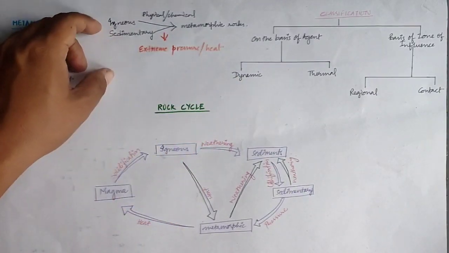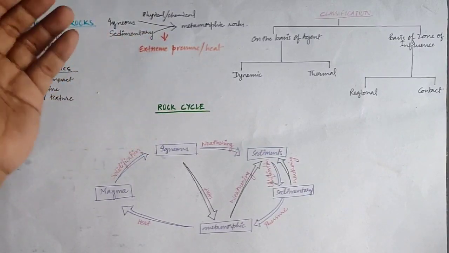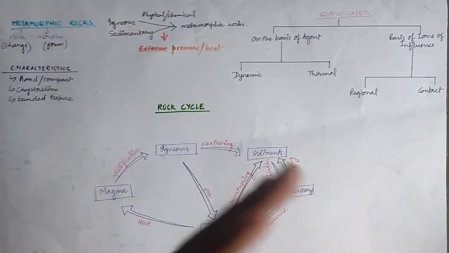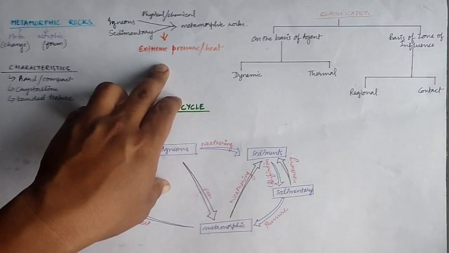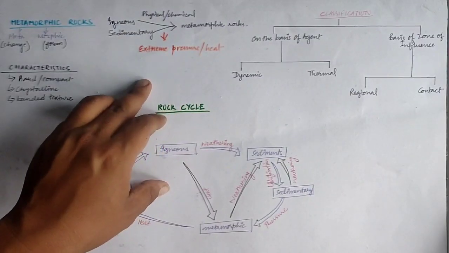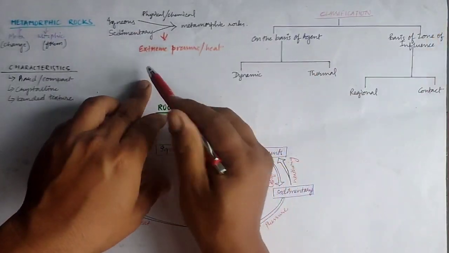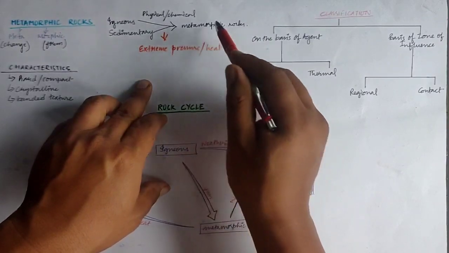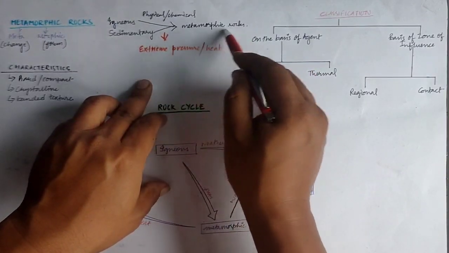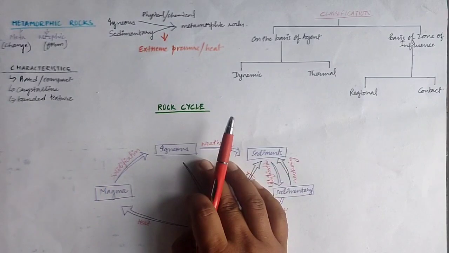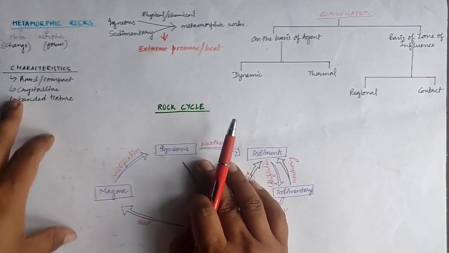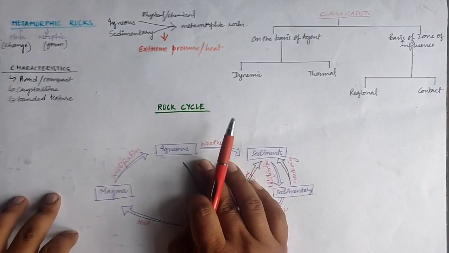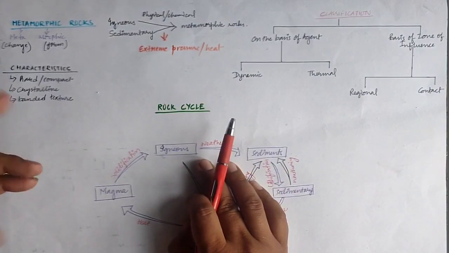Now the question is why the existing rock will change into a new form or a new state. It is because if they are subjected again to extreme pressure or heat, then the pre-existing rock can turn into something new. While turning into something new, physical and chemical changes might occur in the rocks. The color, structure, texture, chemical composition might change when it gets into a new form. So that is known as metamorphic rock.